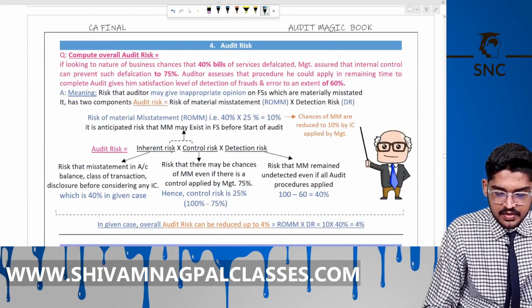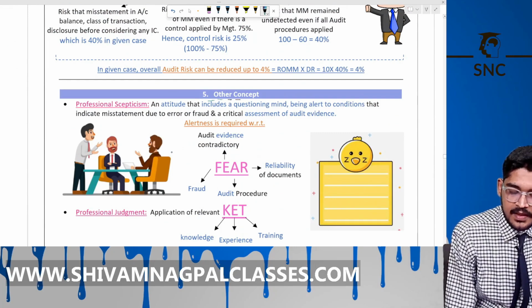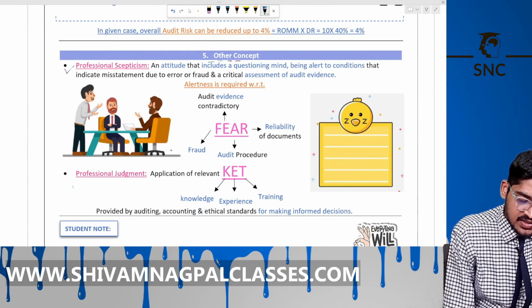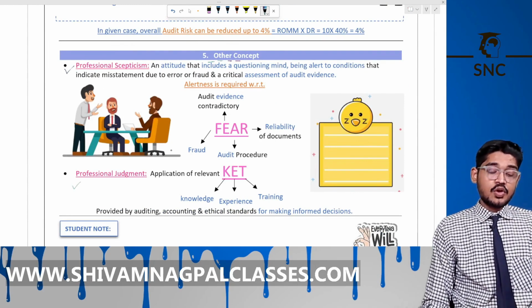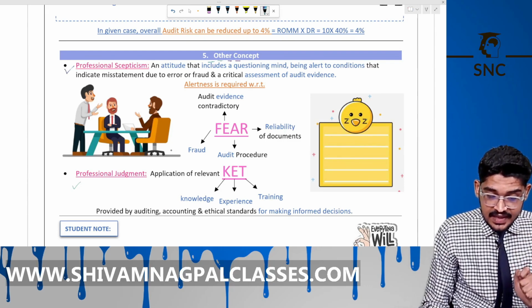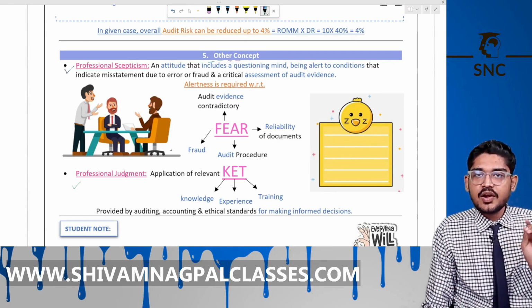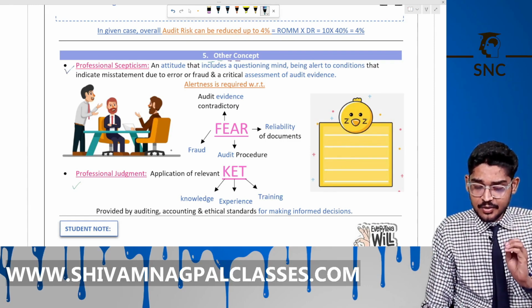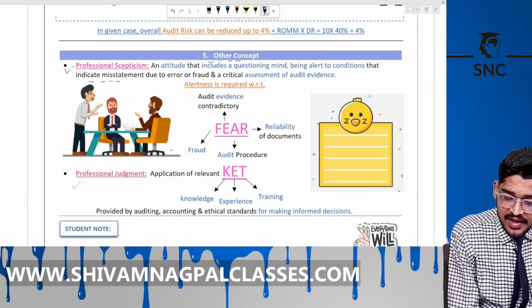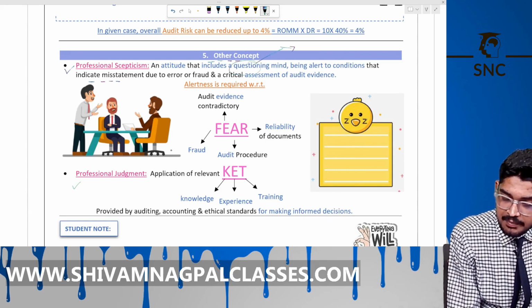Okay. Now, see this fifth point, the last point before that: the concept of professional skepticism and professional judgment. Understand this. What do we mean by professional skepticism? It means an attitude that includes a questioning mind, being alert to the conditions that indicate misstatement. So the auditor should have a questioning mind. Whatever management asks him, he should not believe them blindly.